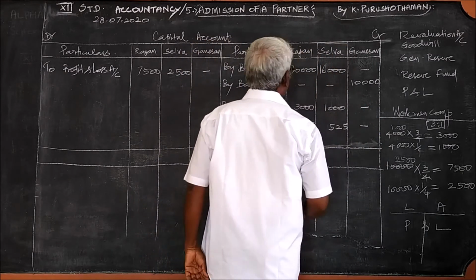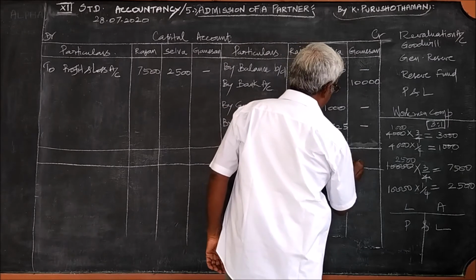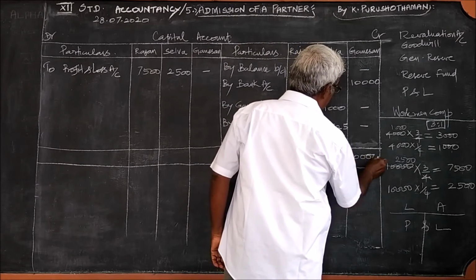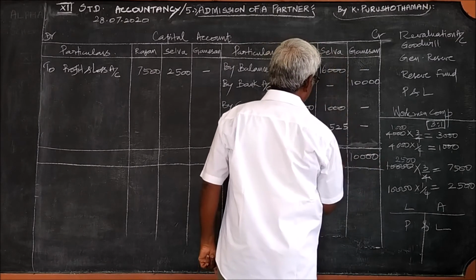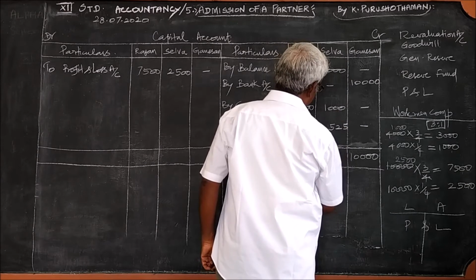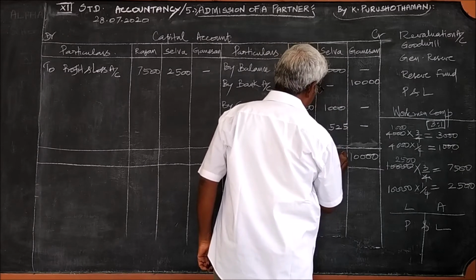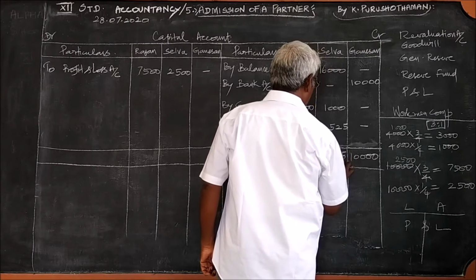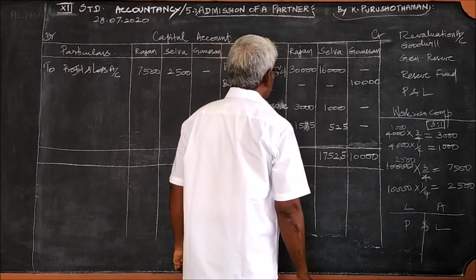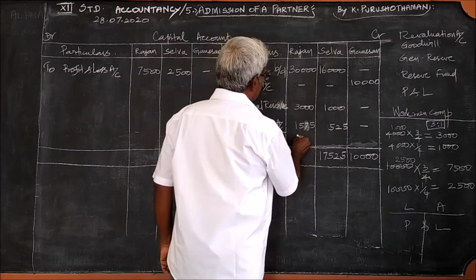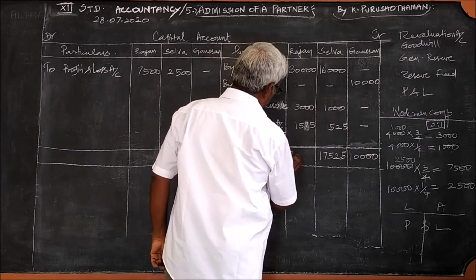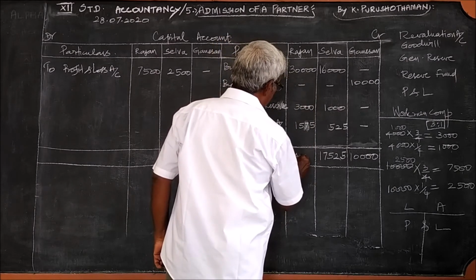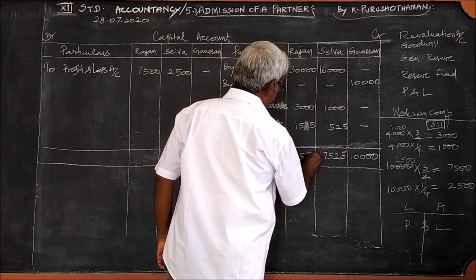Now you see the credit side, 10,000. Here 17,525. Here 34,575.